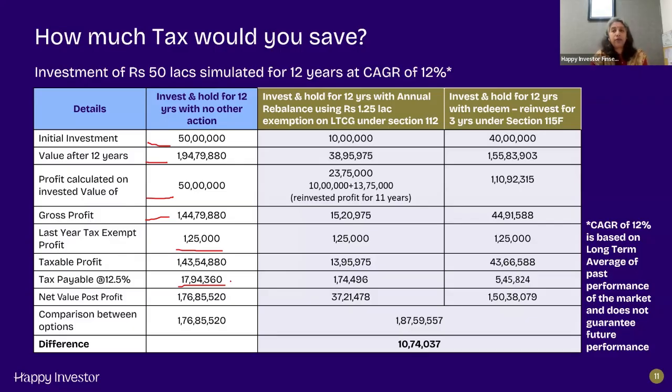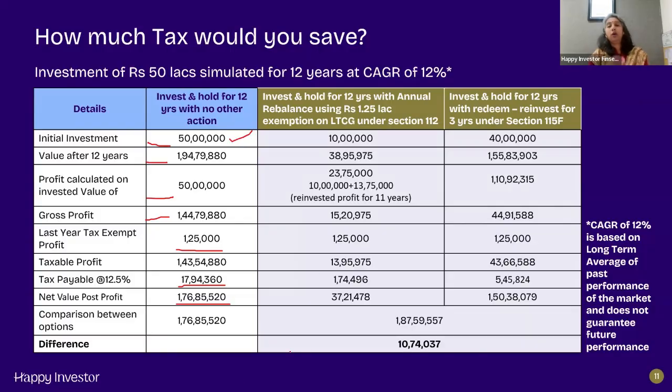So the net value that the investor gets after having paid the tax would be 1 crore 76 lakhs 85,000, which is what he would receive after paying the tax on an initial investment of 50 lakhs.